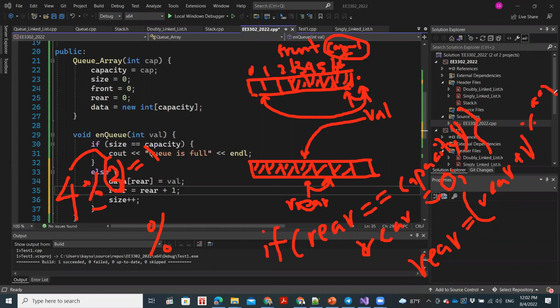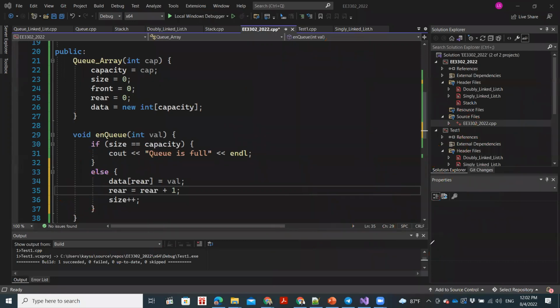There's not enough space, so please take your own notes. Similarly, we have to implement it. So how do we implement it? Rear plus 1, take the modulus of that. We divide by capacity, and whatever the remainder is will be equal to rear.